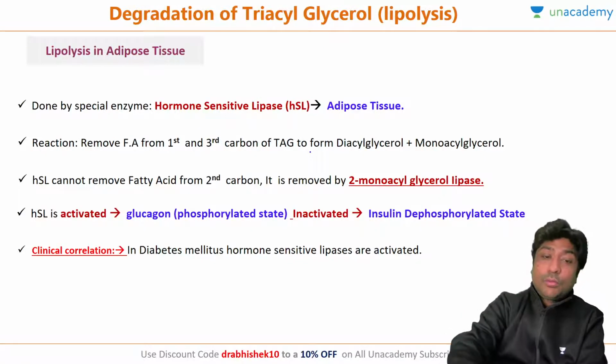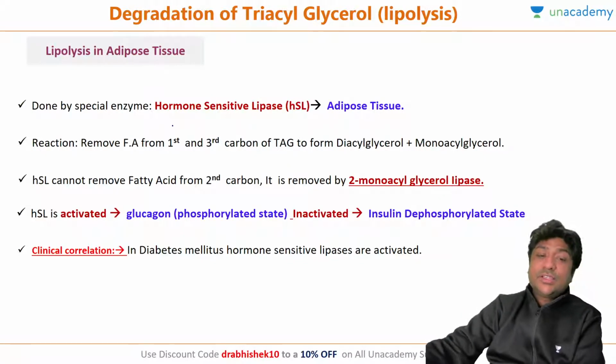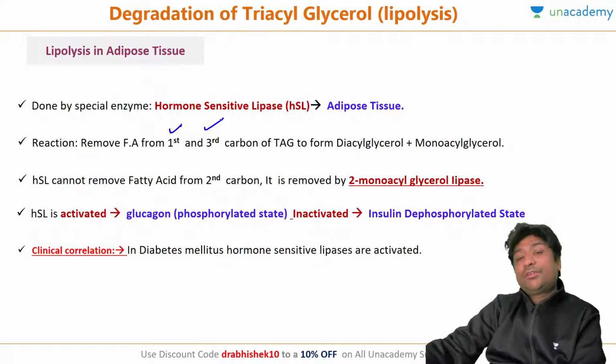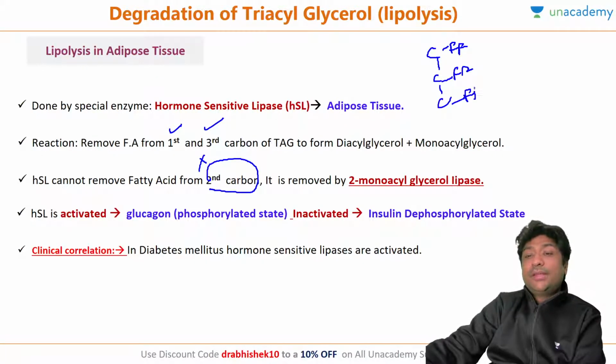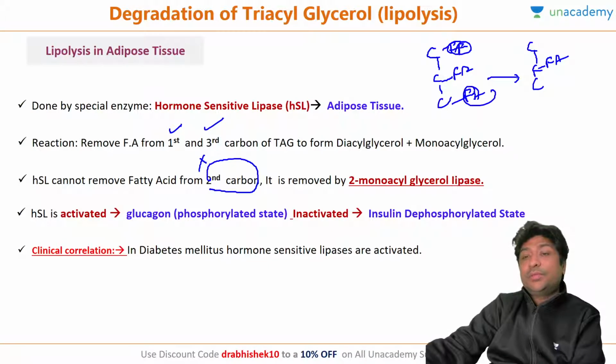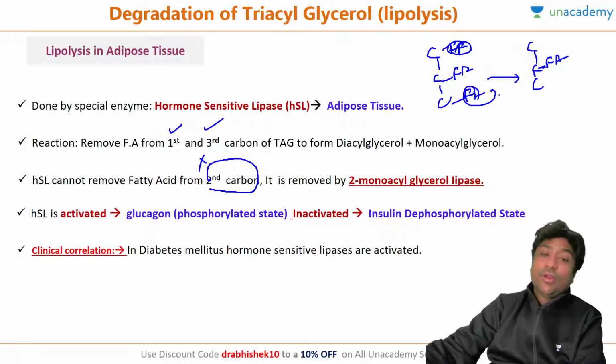The characteristic feature of hormone sensitive lipase is that it will remove the fatty acid from the first and the third carbon, but it can never remove it from the second carbon. Suppose this is your glycerol molecule. When hormone sensitive lipase acts on it, it will convert it into this. Two fatty acids will be removed, but the second carbon fatty acid will always remain attached.